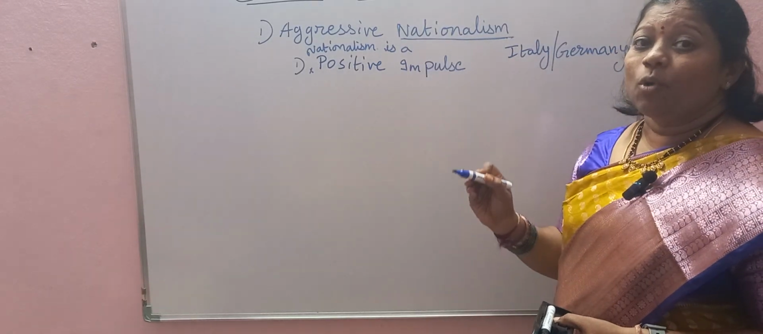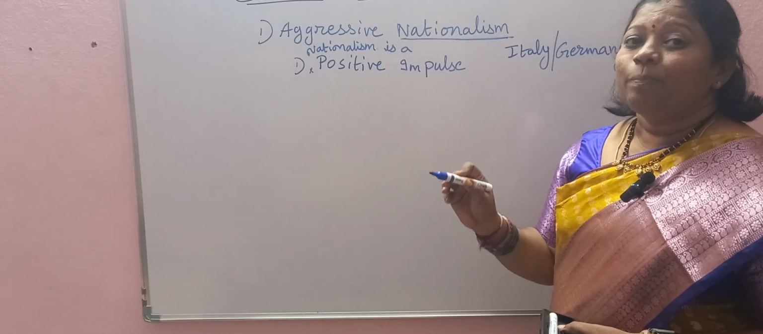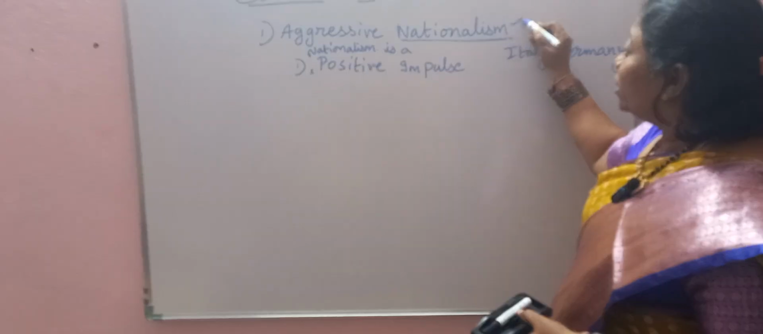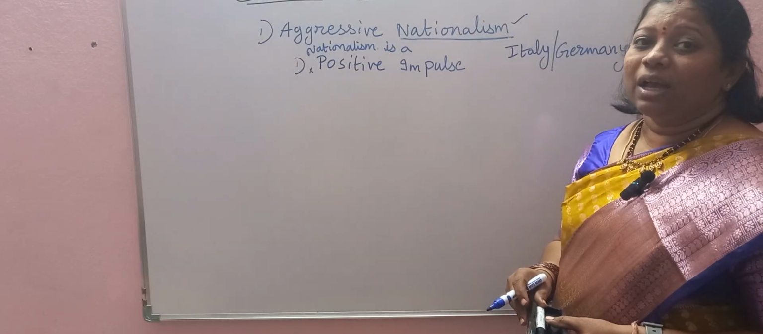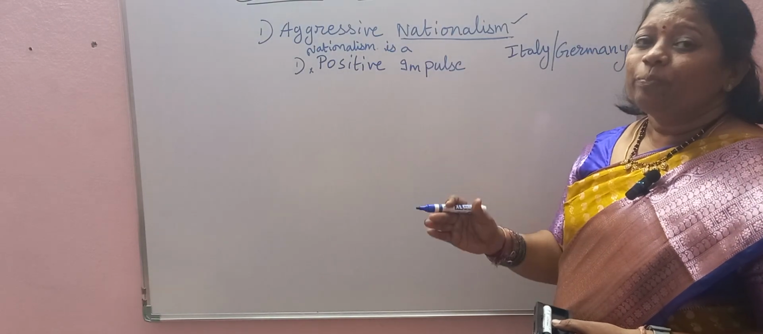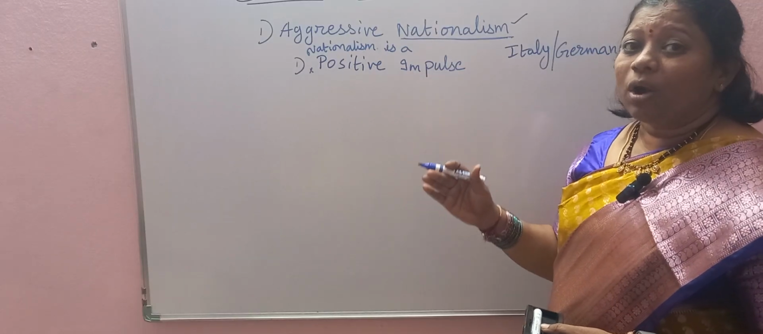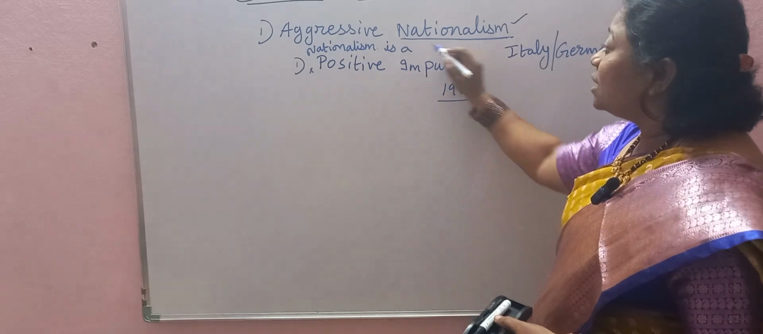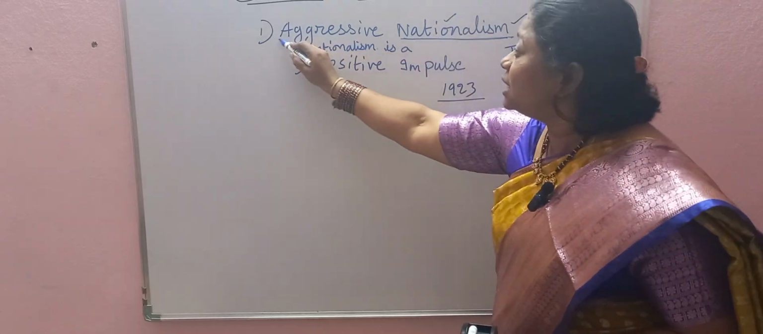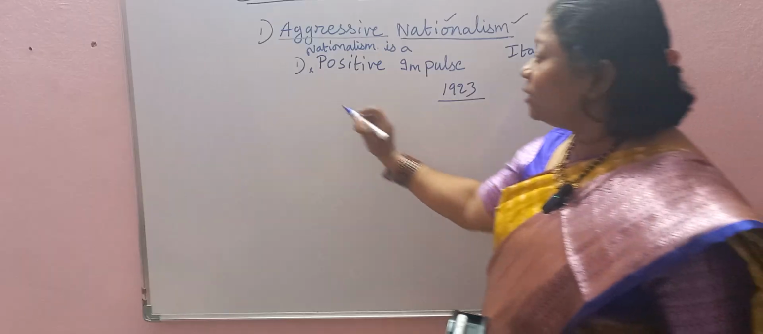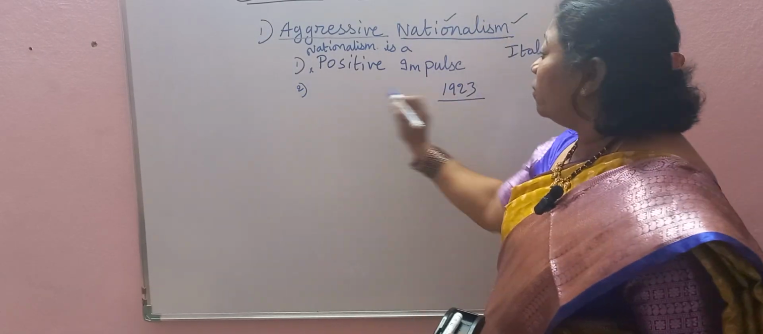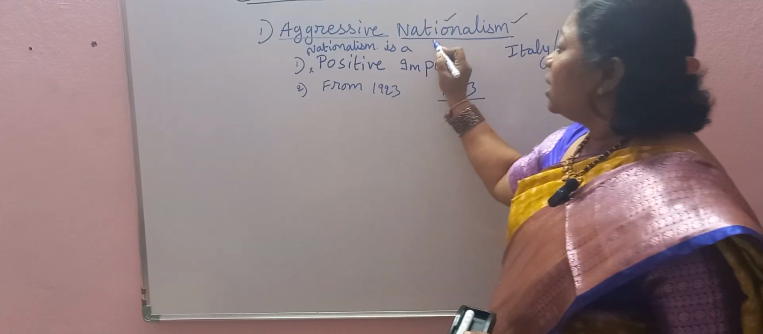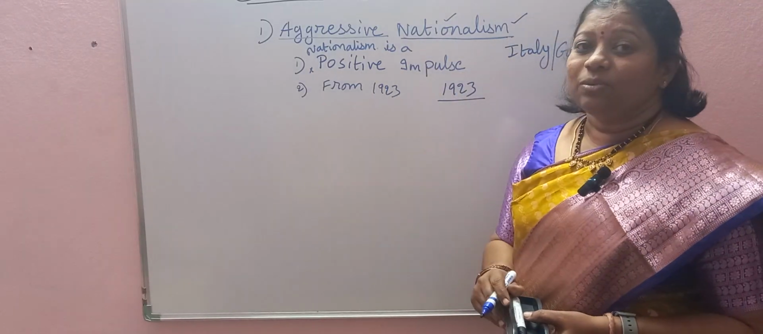That means oneness among themselves, oneness among the people based on their language, based on their sect and all. So that nationalism only drove the people to form a country like Italy as well as Germany. So this was good up to there. But what happened, later from 1923 onwards, this nationalism has turned into aggressive nationalism. So you can write the point, from 1923 onwards, this nationalism has turned into aggressive nationalism.